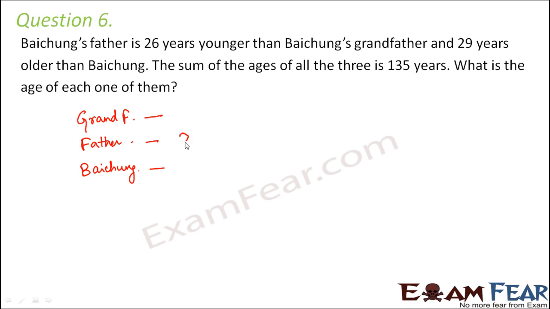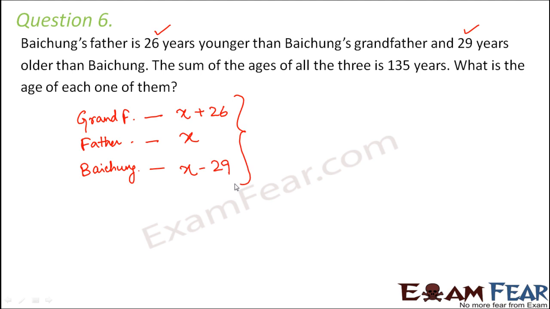So let us assume that father's age is x, because father's age would be the base. So one is greater than him, the other one is smaller than him. So grandfather's age would be x plus 26 and Baichung's age would be x minus 29. So that's given in the problem. So this is our assumption.